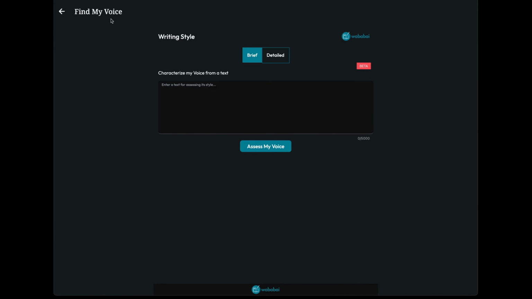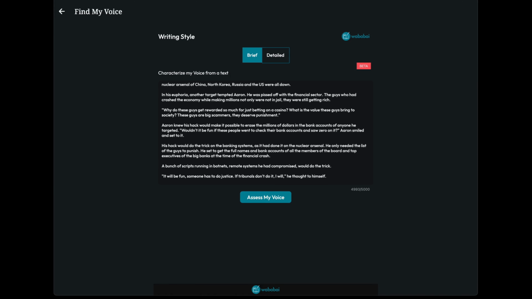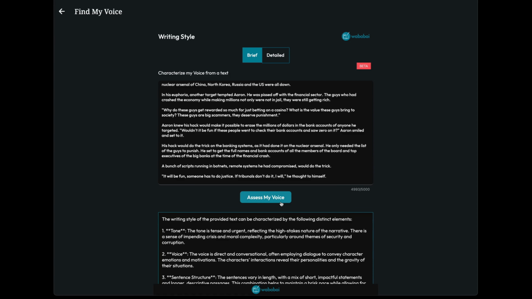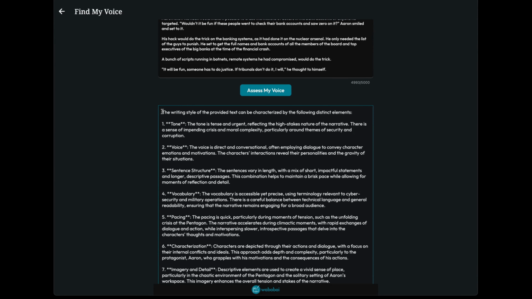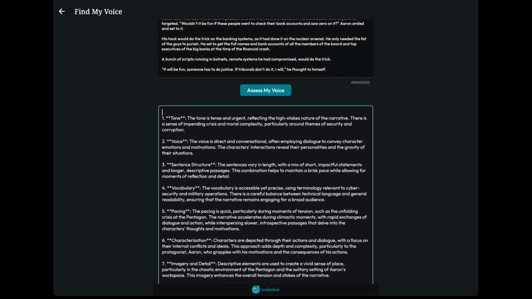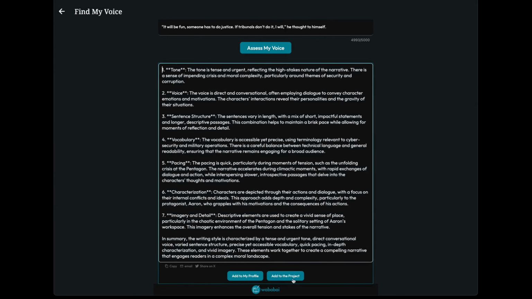What we are going to do is, instead of defining it in an abstract way, use this tool, which is Find My Voice. I'll paste here a text I've written, the text of this short story, and ask Wababai to assess the writing style, the voice of this text. So I will use it now to rewrite the book. I'll just take this, edit it a little bit if I want, and then this is the one I'm going to add to the project.